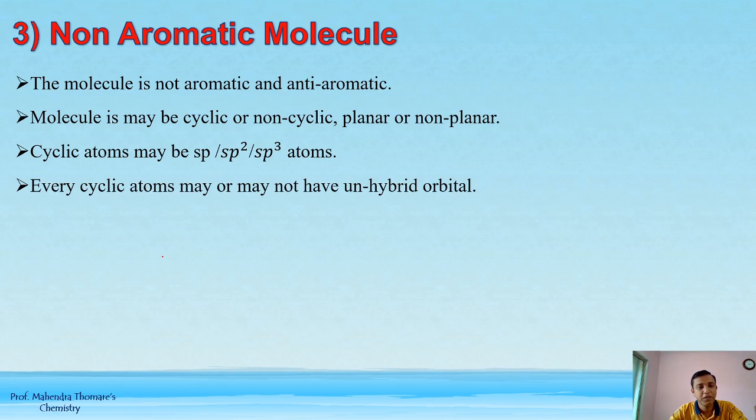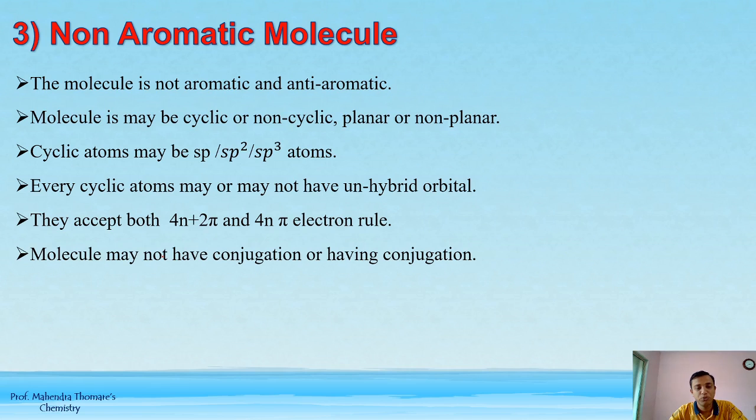So the cyclic atoms may be sp, sp2, sp3 atoms, where cyclic atoms may or may not have an unhybridized orbital. So an unhybridized orbital may or may not be present, meaning it is fine even if it is not there, in a non-aromatic compound. They accept both 4n plus 2 pi and 4n pi electrons, both rules are accepted. The molecule may or may not have conjugation, that means conjugation is possible or not possible in non-aromatic compounds.